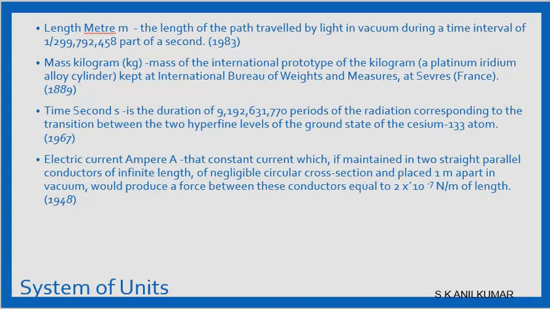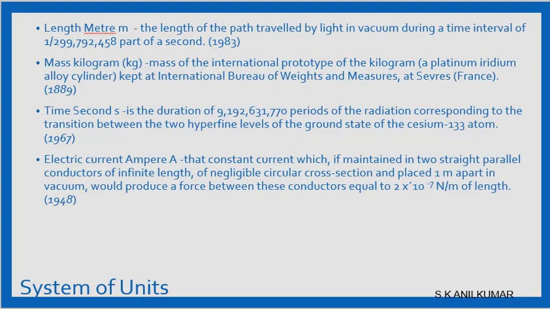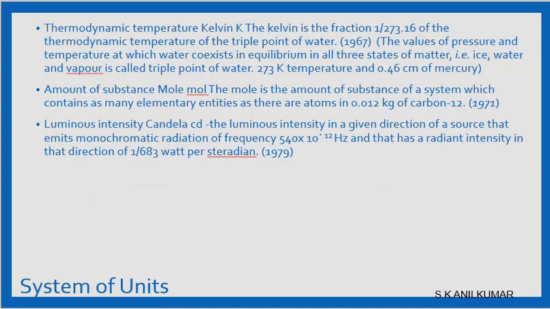Now in our home we have an ampere meter. It will tell how much electric current we consumed, and then it gets converted to kilowatt hour based on how much energy was generated and things like that. So ampere is 2 into 10 power minus 7 Newton per meter, which is the force produced when two wires 1 meter apart, of negligible cross section, straight and parallel, kept in a vacuum, carry a constant current.